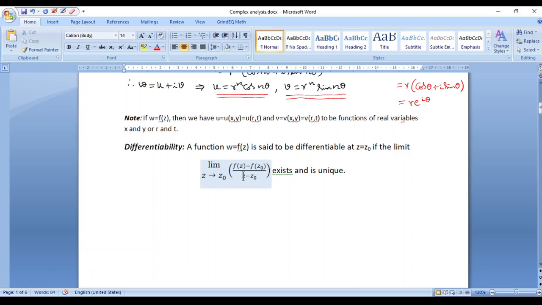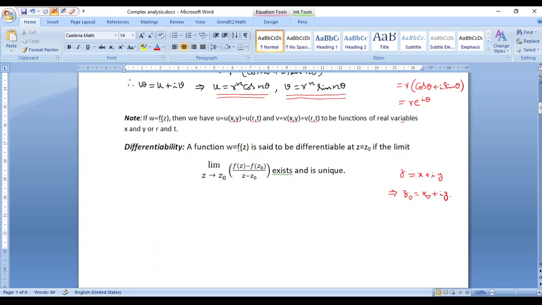As we know, when we are dealing with the limit of a complex function, because z is a complex variable, as told earlier, z is going to be x plus iy or r e power i theta. Correspondingly, when I take z naught, this is going to be a particular complex number at which we are checking the differentiability in this case. So z naught can be chosen as x naught plus iy naught.